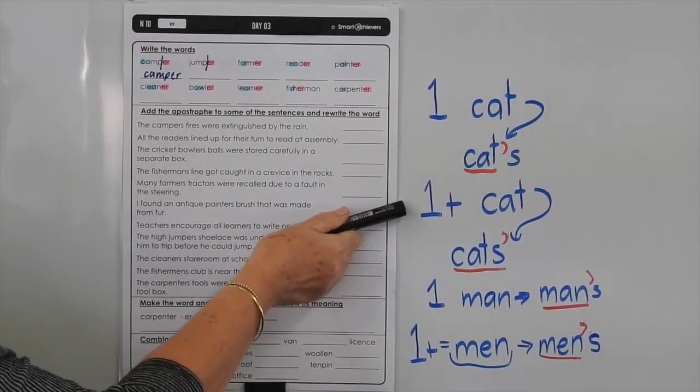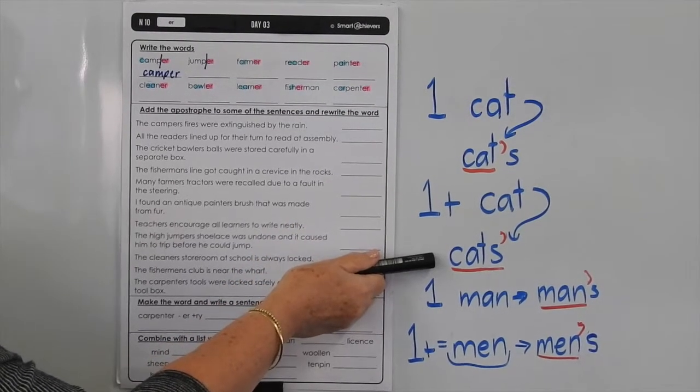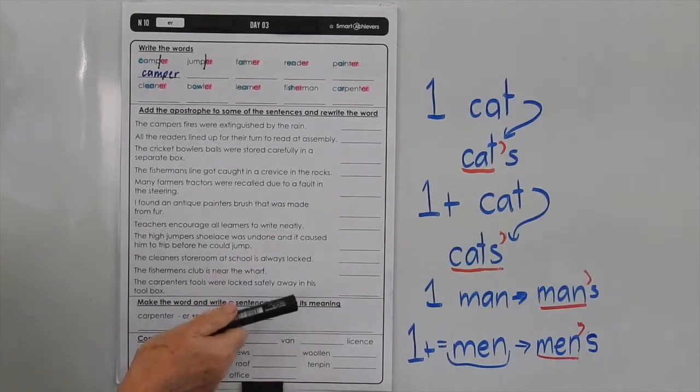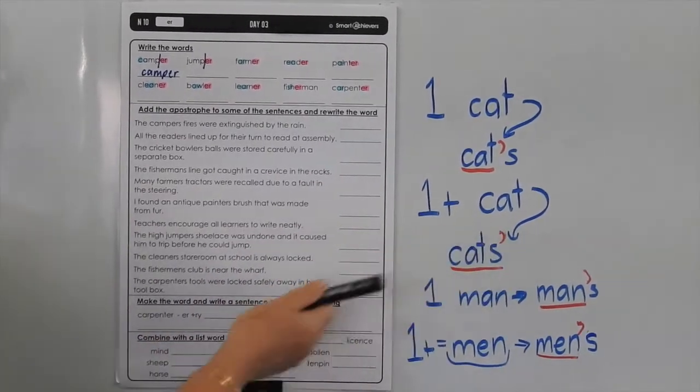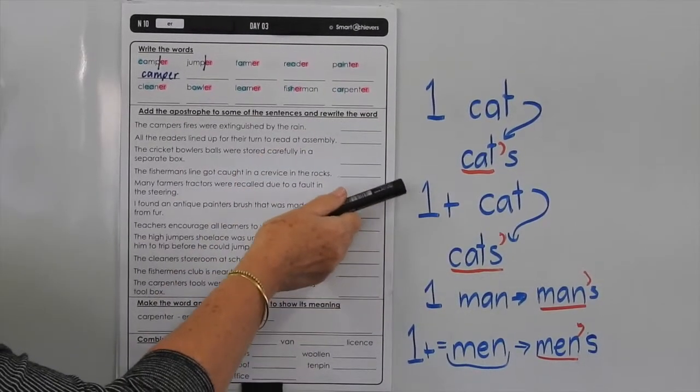If you have more than one cat, the base word will be cats. So the apostrophe always goes at the end of the base word, which means it would go after the S. So that's in a regular plural noun.